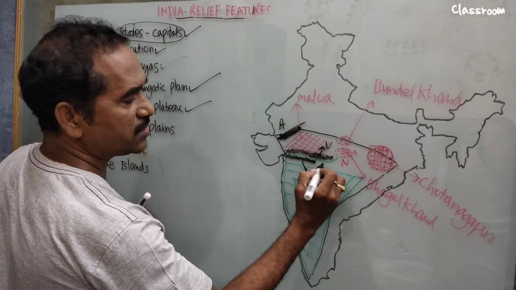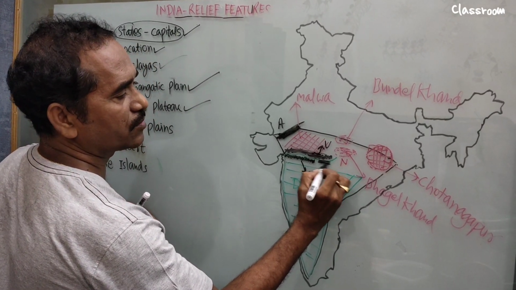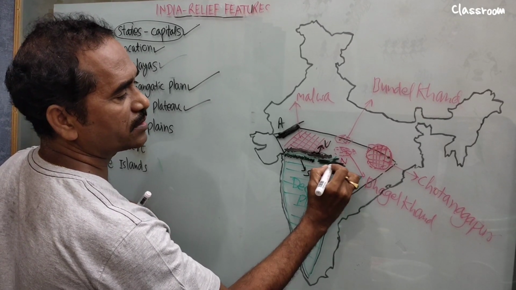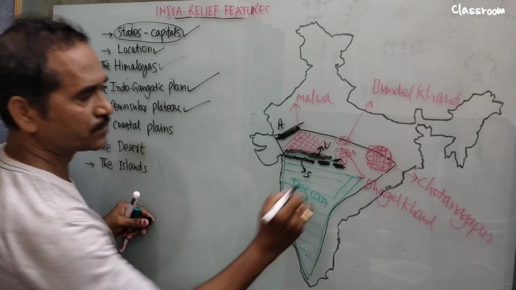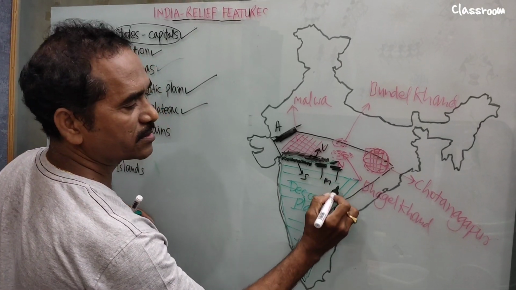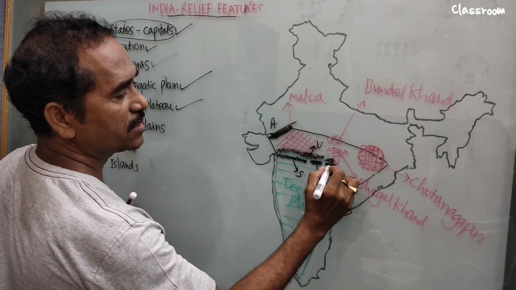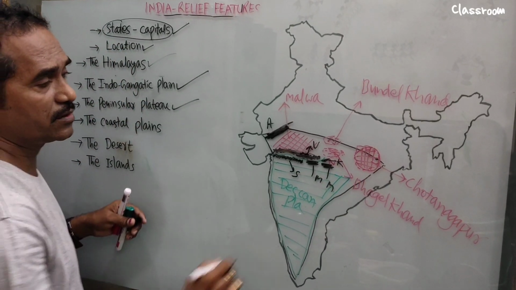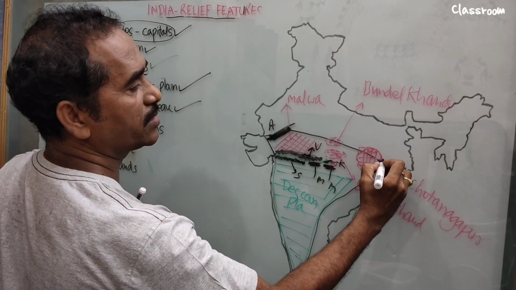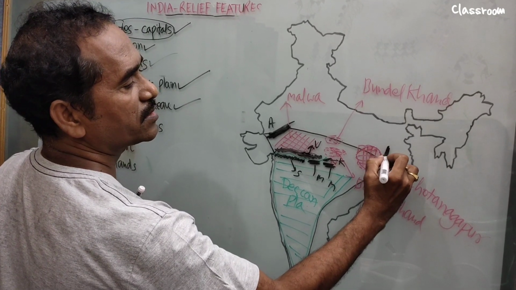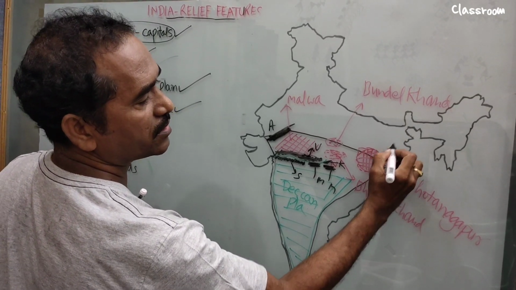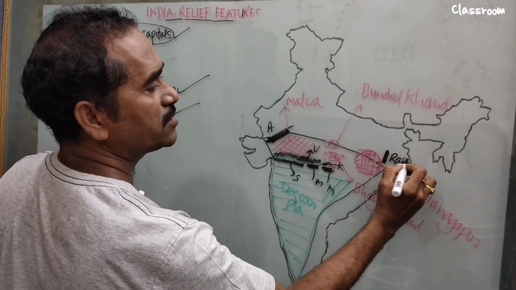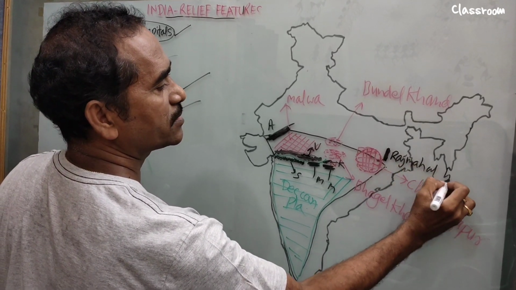East of Satpura, we find Mahadev. One is Mahadev, then second is Maikal. Above it is Kaimur, a very small portion. It is Mahadev, and this is the Maikal range. This is the Kaimur range. Then the Rajmahal Hills. Rajmahal Hills, they ask you, are located in which state? Jharkhand. In Jharkhand, it is the Rajmahal Hills.